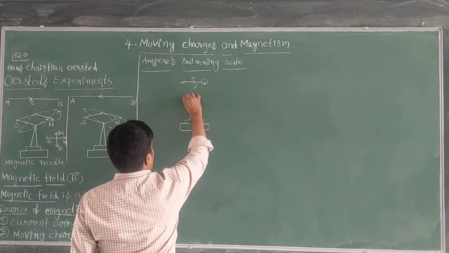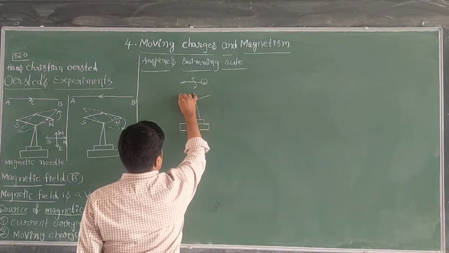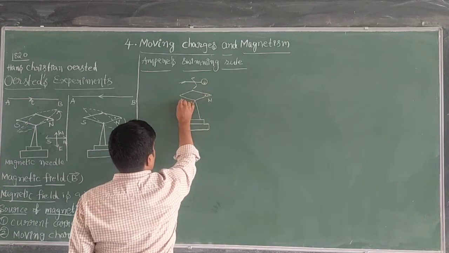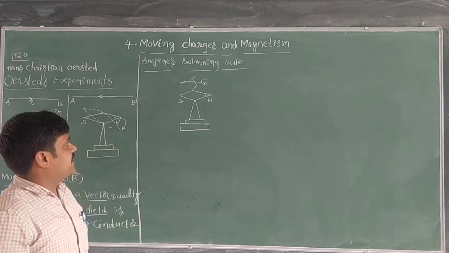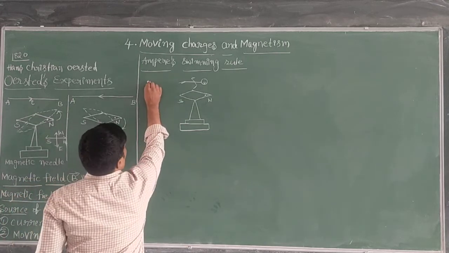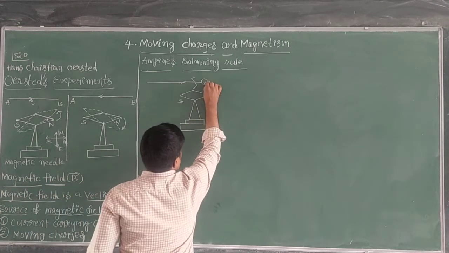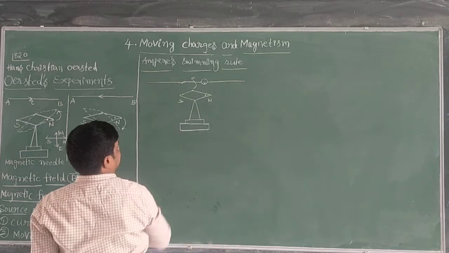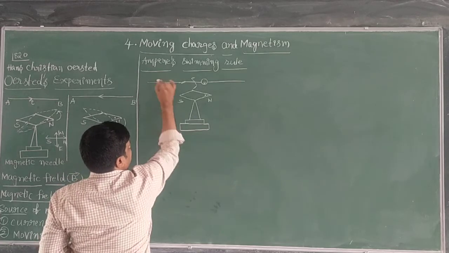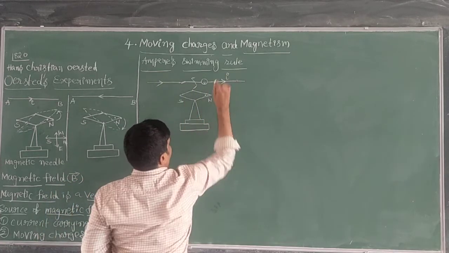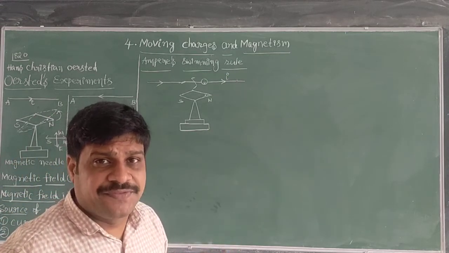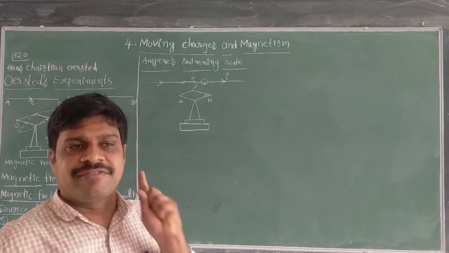Here the magnetic needle always shows the north and south directions, like this. Imagine a person is swimming along the wire. This is the wire, like this. In which direction is the person swimming? The person is swimming in the direction of current, along the length of the wire.